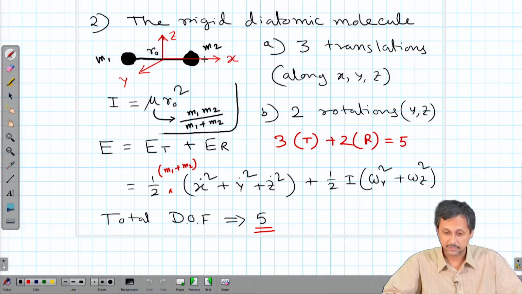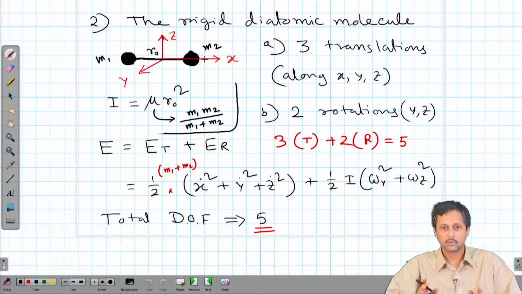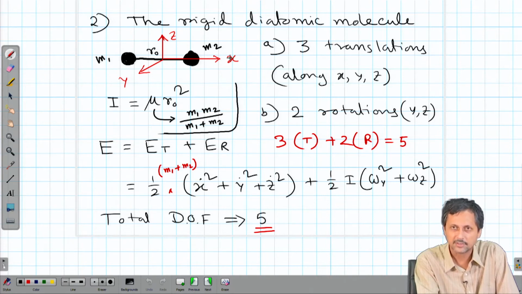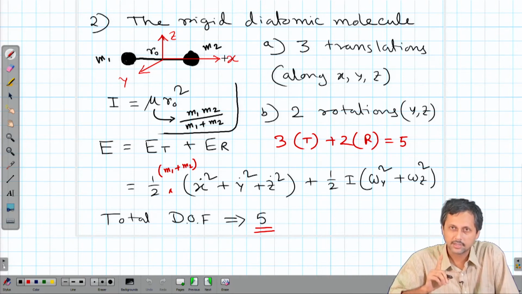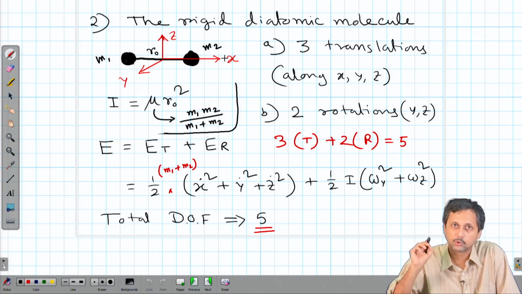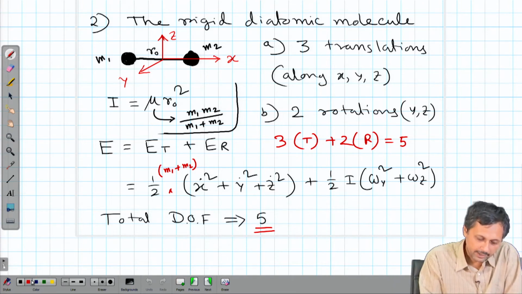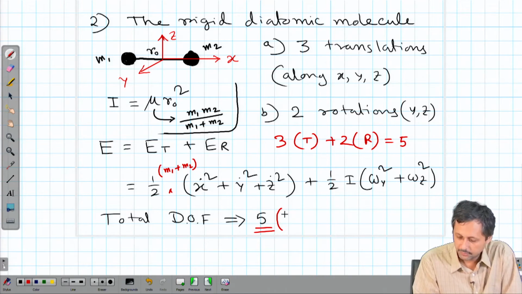Because we do not have that much time, we are not going into the details of these independent coordinates. But I think you all understand that if this diatomic molecule vibrates, we need to have one coordinate, I am not talking about degree of freedom, one coordinate in order to describe the motion.